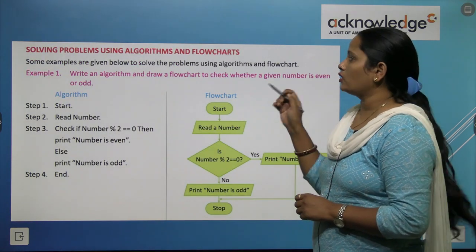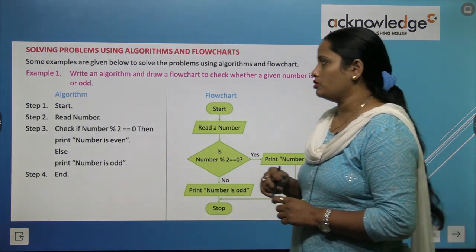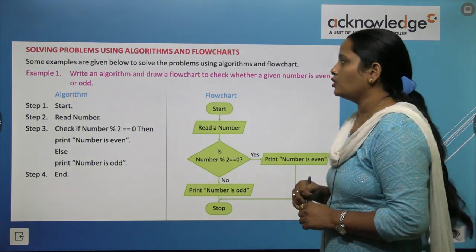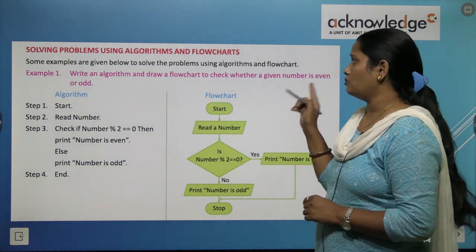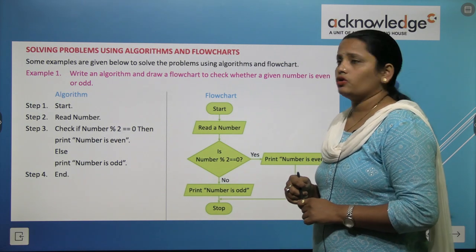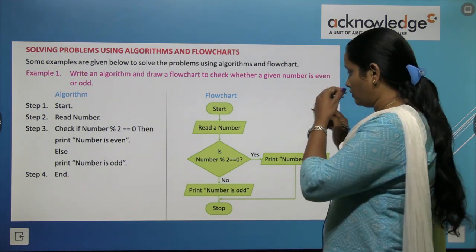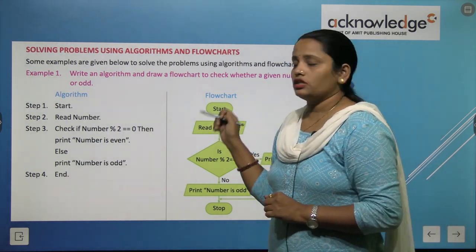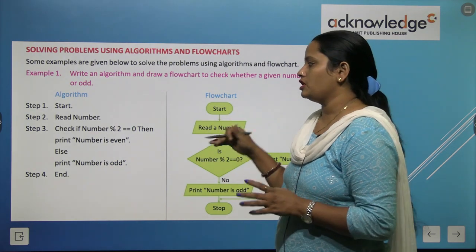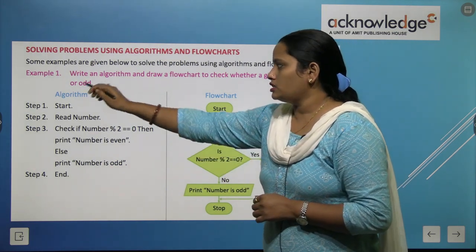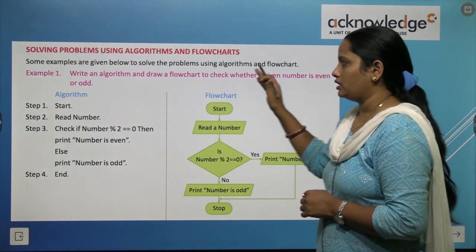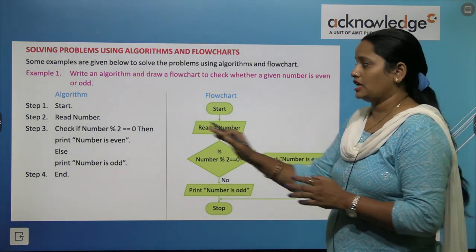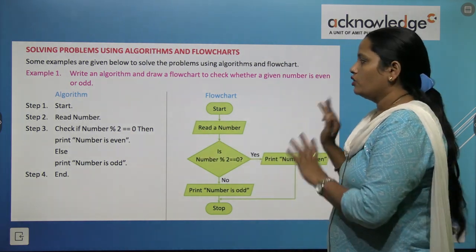Solving problems using algorithm and flowchart. How can we solve problems? Some examples are given below to solve the problem using algorithm and flowchart. Write the algorithm and draw the flowchart to check whether the given number is even or odd. So in this we have to find out whether the given number is even or odd. So this is the example of algorithm, and here on the right side we can see the same thing is written in the flowchart form.